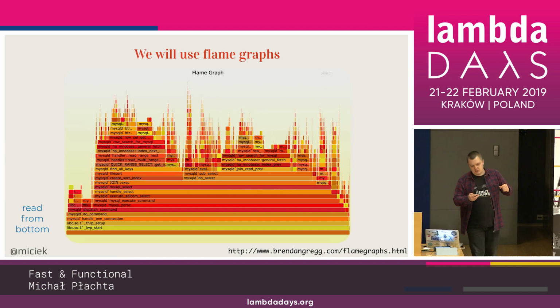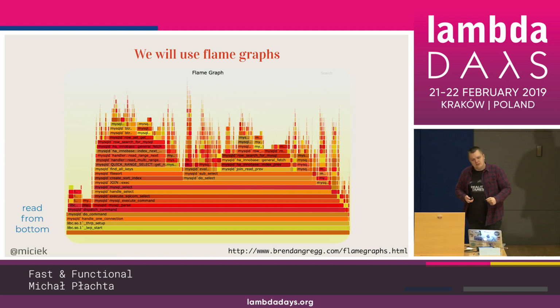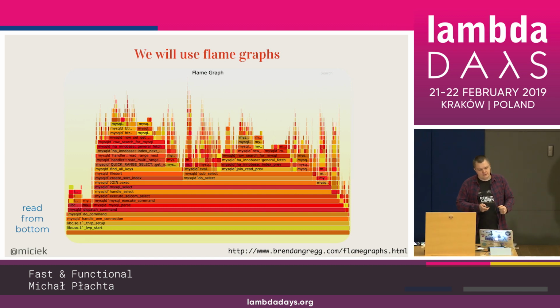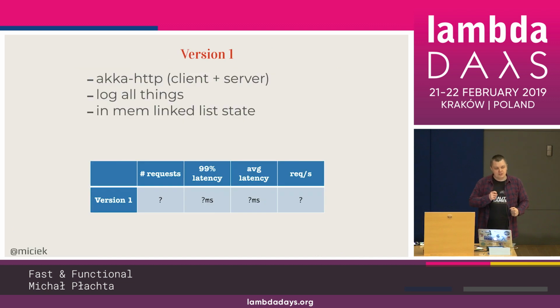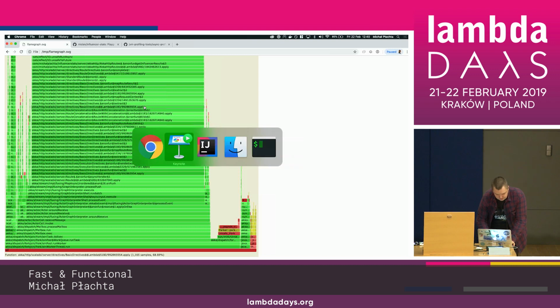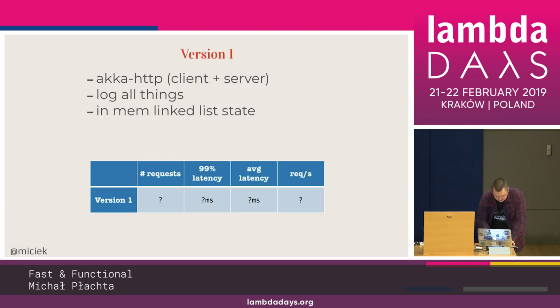And we'll see such code because we'll do some performance analysis on the version that we just created. So version 1: HTTP on server and client, logging all the things, and we have this in-memory linked list state. So let's see how this looks. This is the flame graph that we'll generate, but before,